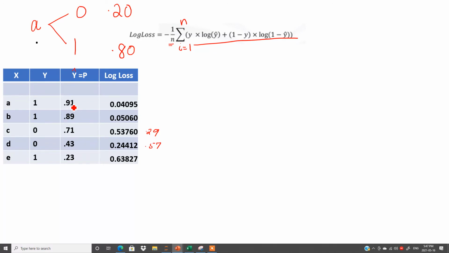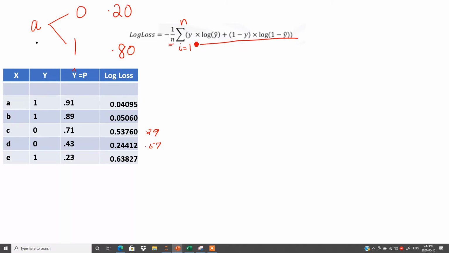So my prediction is that 91% this data point belongs to 1. My prediction is 0.890. This data point, whatever data point we have here, belongs to 1. Similarly here my prediction is 0.71, 1% I am sure that C data point belongs to class 0, because in binary classification we have only two options, 0 and 1. I hope this point is clear. Now how I got these numbers I will show you.